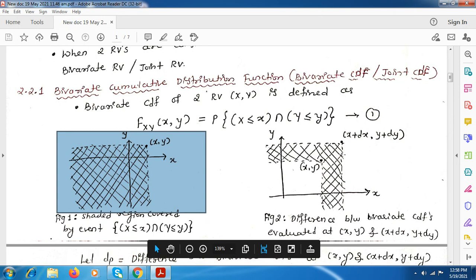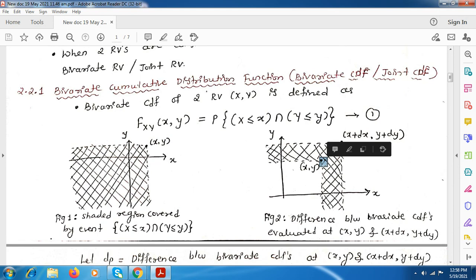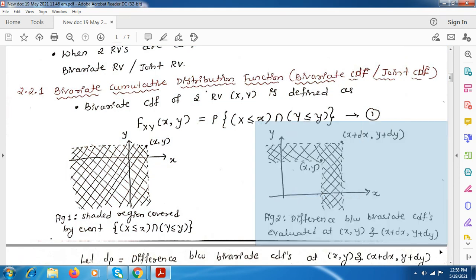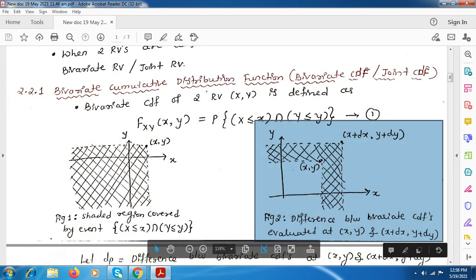And if we take another small variation in this point, that is x comma y in this graph, and if we add some small value dx to x and dy to y, this is the point. Here we add some small value dx for this and dy for this. But if we take the difference of this, only this part will be covered.